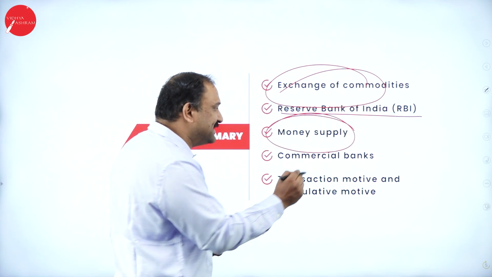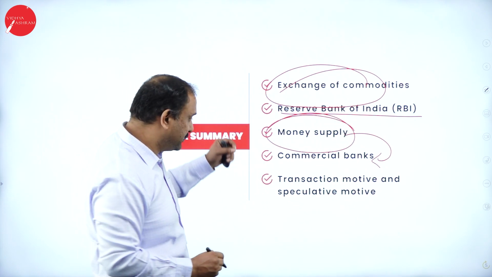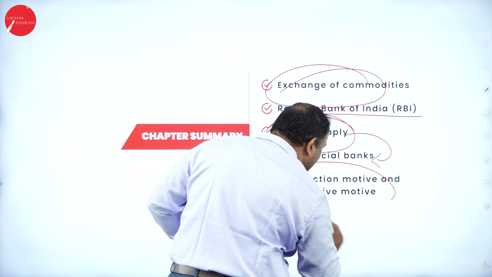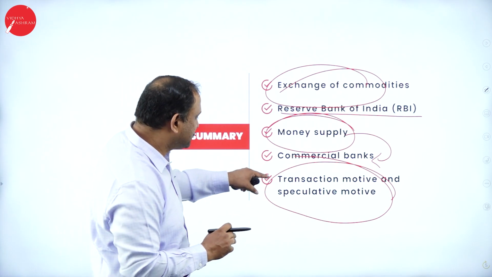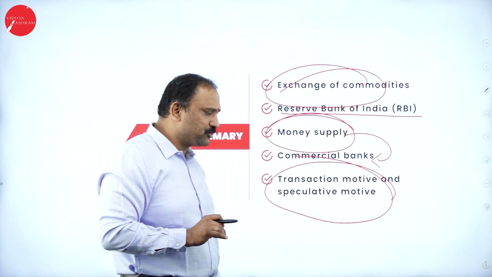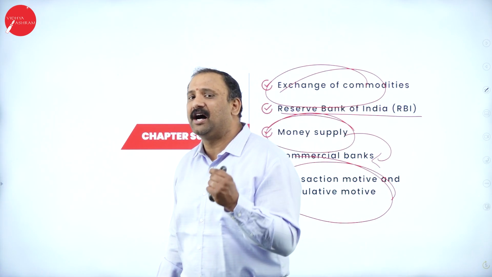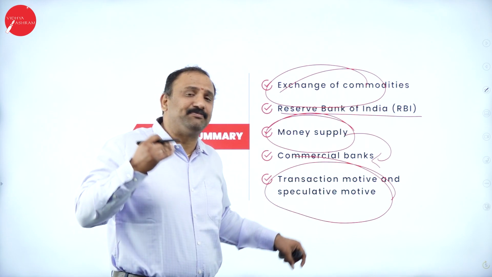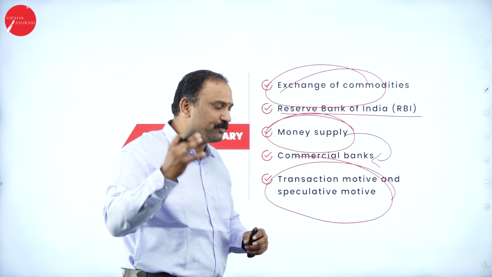The money supply is in turn given to the commercial banks from the Reserve Bank of India. So that is also very, very important here. Next, we also talk about the transaction motive and the speculative motive, which is very, very important. Now, let's try to understand when I'm using this word transactional motive. That means this motive is primarily used for the transactional purpose. The speculative motive is not about just gambling, but it's all about the investment perspective.